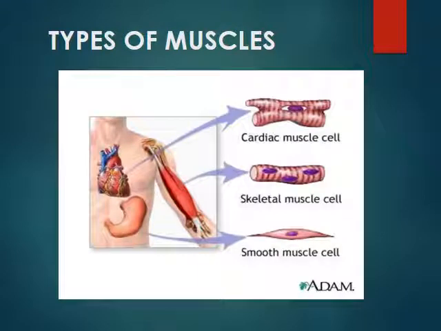Types of muscles. Skeletal muscle contraction is voluntary and allows an animal to move. Smooth muscle contraction pushes the food along in the digestive tract, and the cardiac muscles allow the heart to pump the blood. So these are the 3 types of muscles.